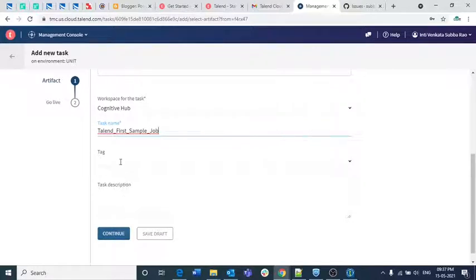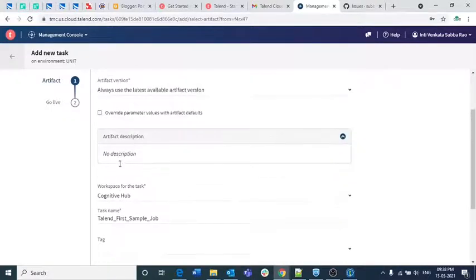The tag here is optional. A tag is useful whenever you have one master copy: you have an option to select a tag. Suppose you have a final copy with version 1.0, then you can create a tag with that particular version and use it going forward. Using that same version, you can create multiple tasks. In that way the tag will be helpful, but for now, as it is optional, just forget about that.